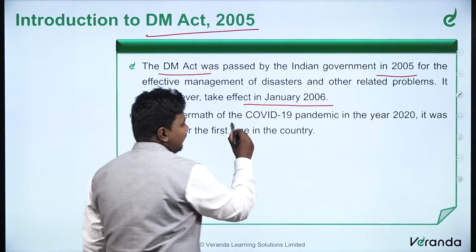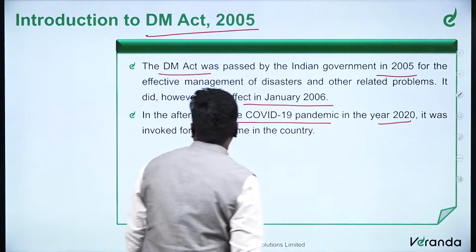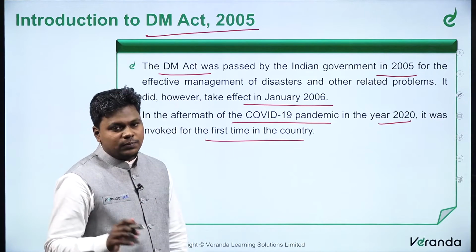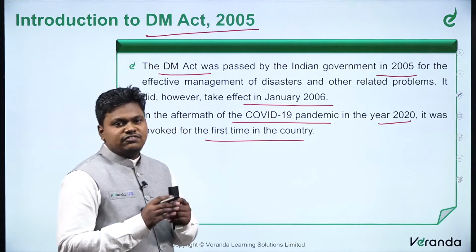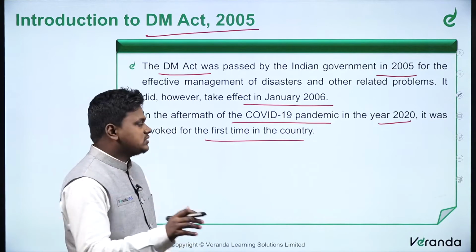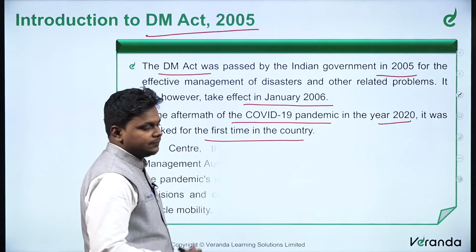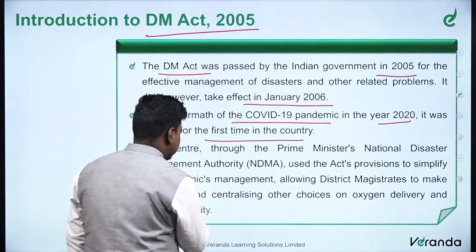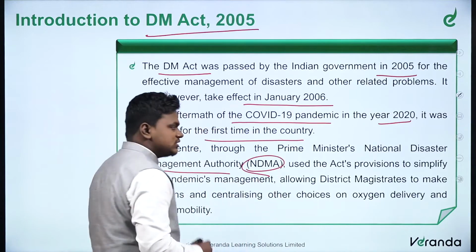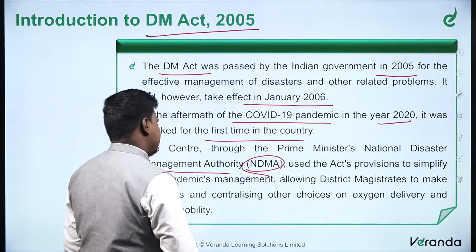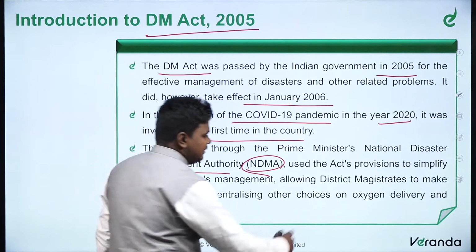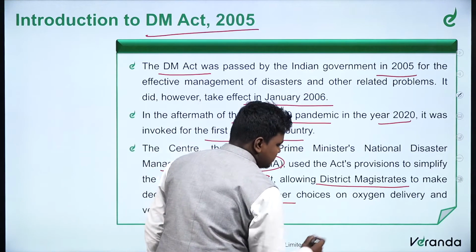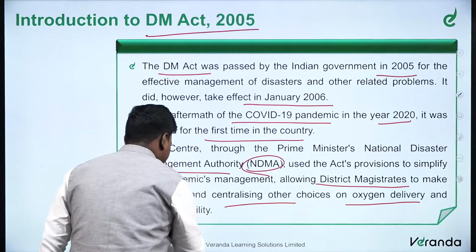In the aftermath of the COVID-19 pandemic in 2020, it was invoked for the first time in the country. Even though it was operationalized from 2006, for the first time after the COVID outbreak, it was invoked in the country in 2020. At the center, the Prime Minister's National Disaster Management Authority, NDMA, used this act's provisions to simplify the pandemic's management, allowing district magistrates to make decisions and centralizing other choices on oxygen delivery and vehicle mobility.